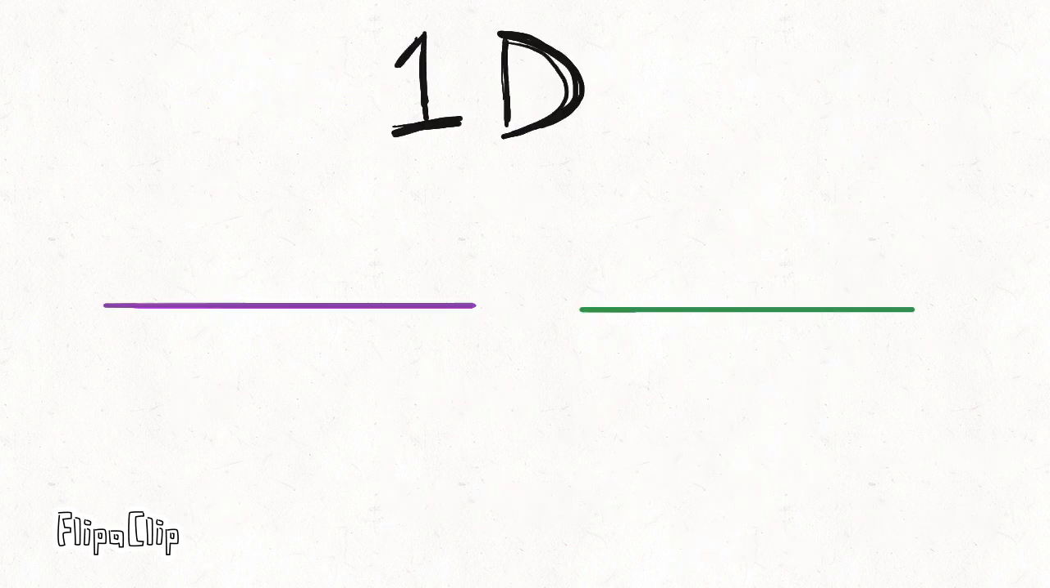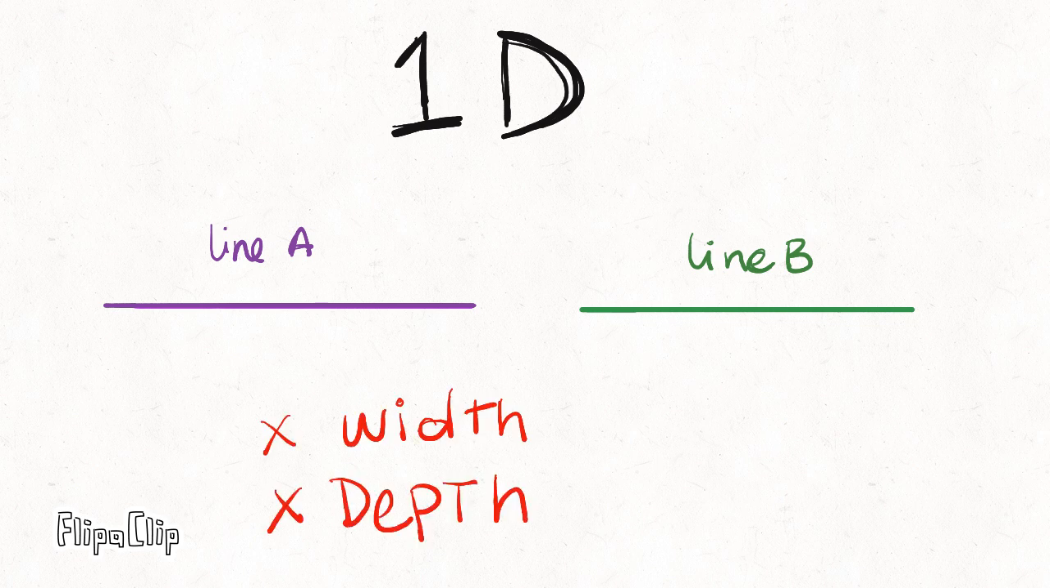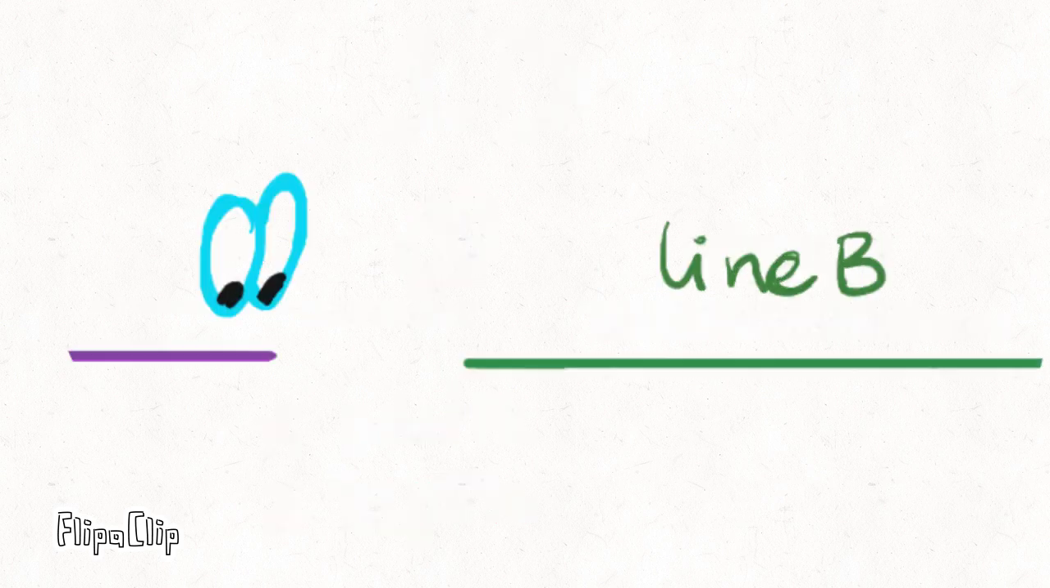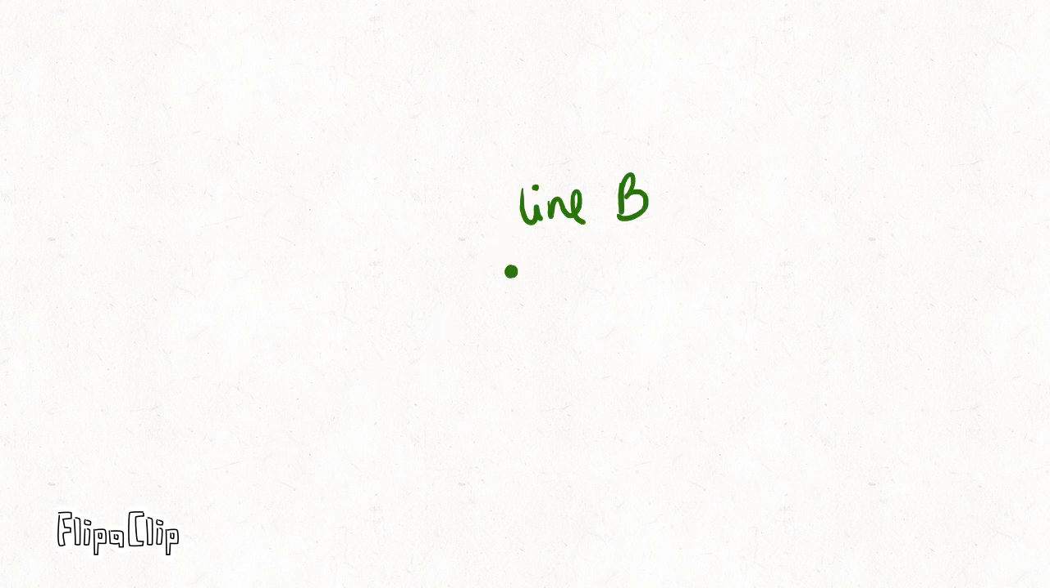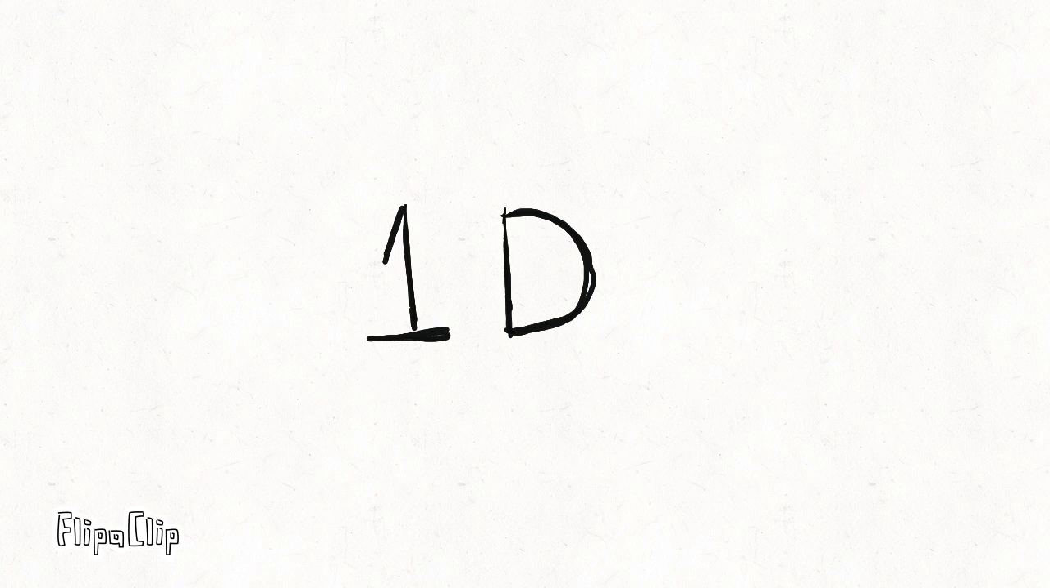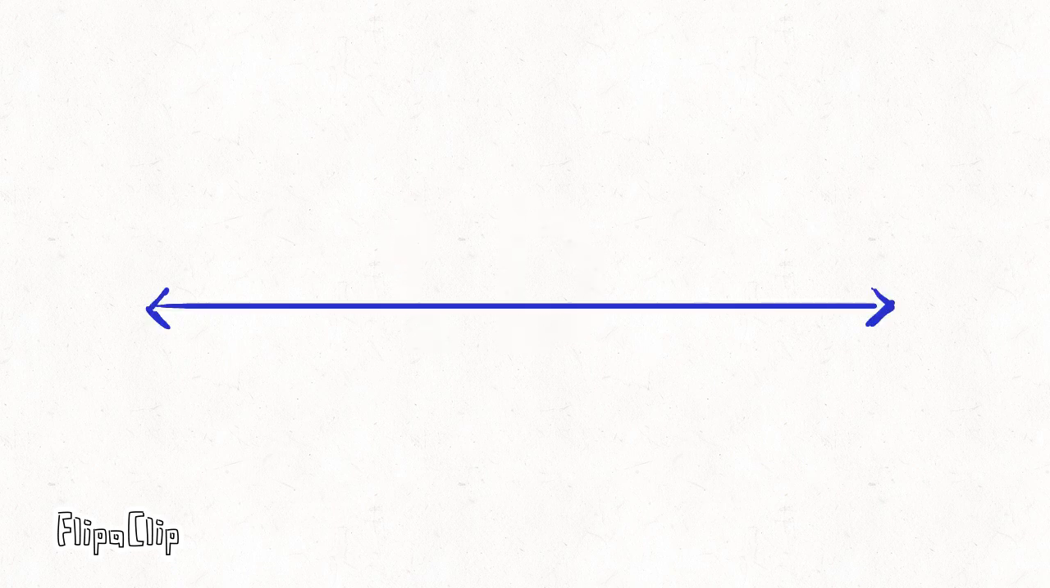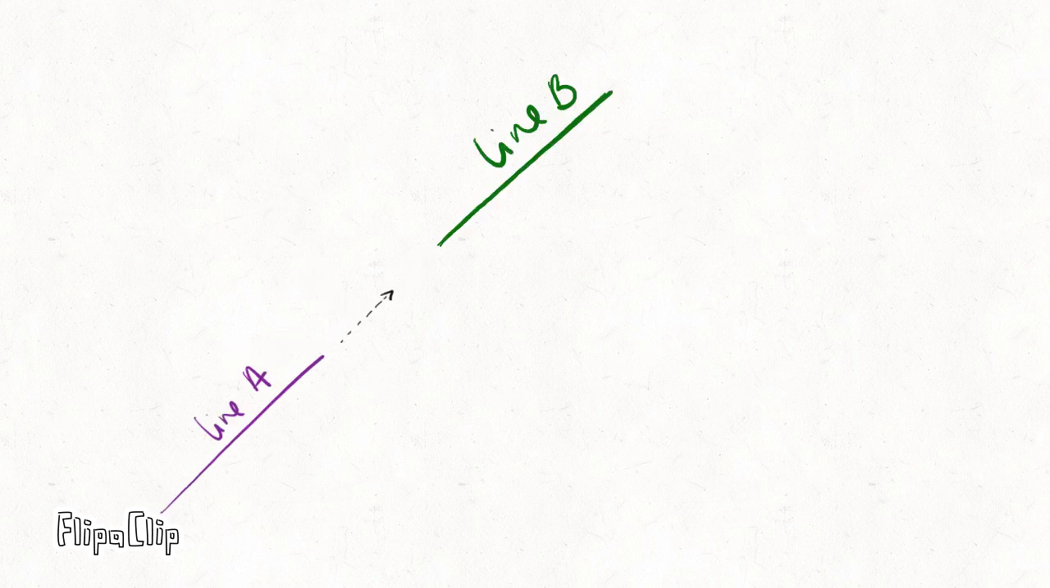Let's say we are in the 1 dimension and we draw 2 lines. But remember, it doesn't have any width or depth. What do you think line A sees from line B? Line A is only able to see a point from line B. Because remember, they are in the 1 dimension. They don't know width or depth. They only know length. And they both are along the same line. So when line A looks at line B, it can only see a point.